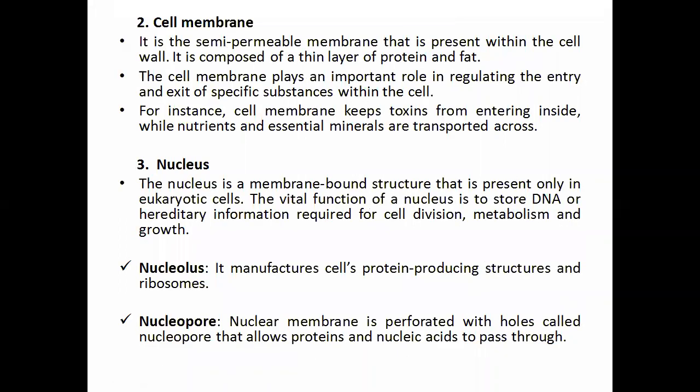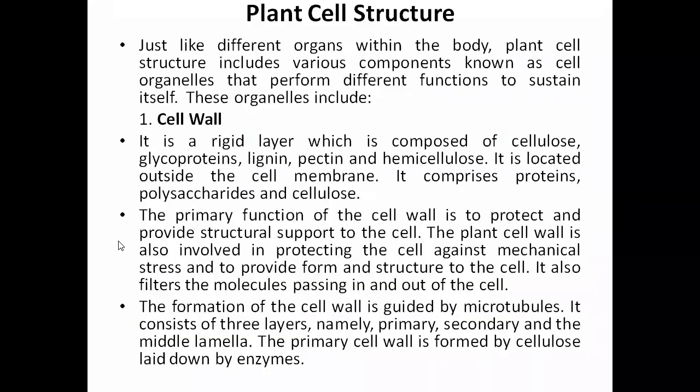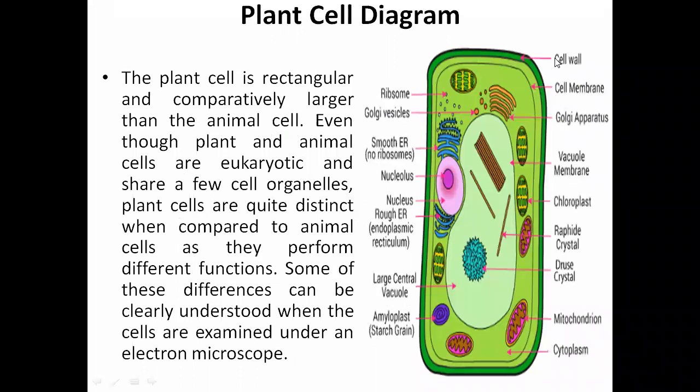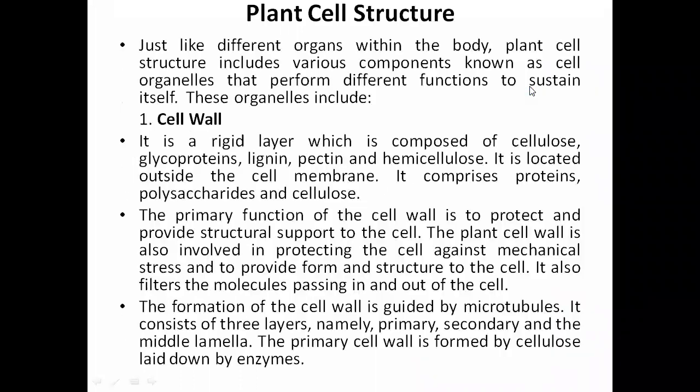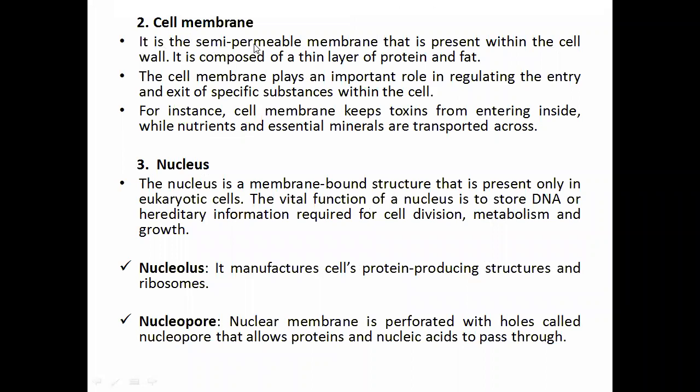So let us take the second layer of the plant cell, that is the cell membrane, right? That's what we have seen here in the structure. The first is the cell wall, then the second layer is the cell membrane. It is a semi-permeable membrane that is present within the cell wall. So what is its composition? A thin layer of protein and fats.